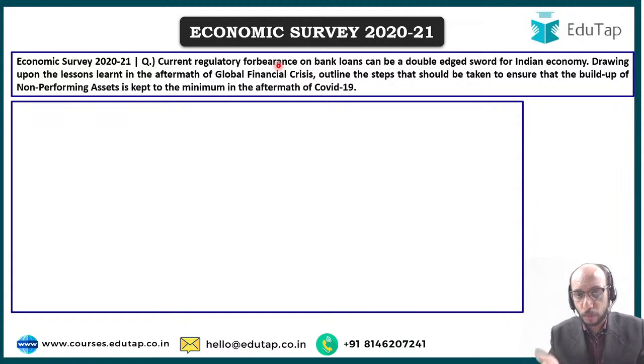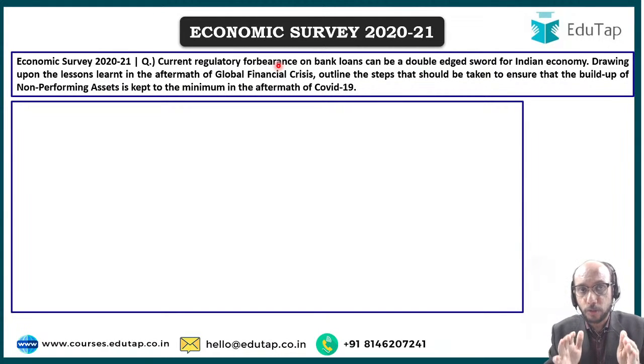But because of the lockdown, because of the pandemic situation, my business has gone down and I do not have the money to be able to repay your interest and principal back on time. So what should you do? Should you immediately classify me as a non-performing asset, or should you give me some time? Giving some time means exhibiting forbearance. Giving some time means allowing me the time to stand back up on my feet and start repaying you. Giving me time means understanding that my business has gone down because of the overall economic scenario, and as the overall economic scenario improves, I will be able to stand back up on my feet and I will start repaying you your money.